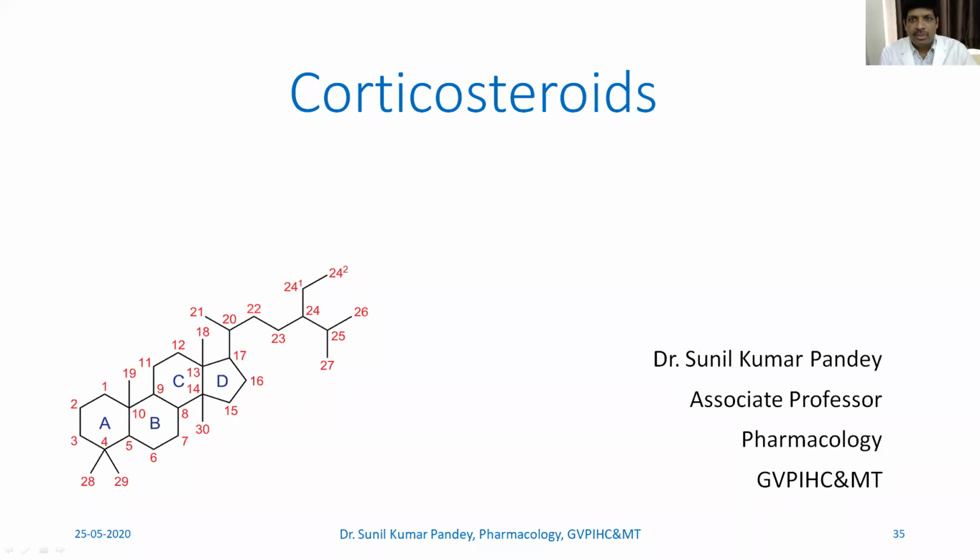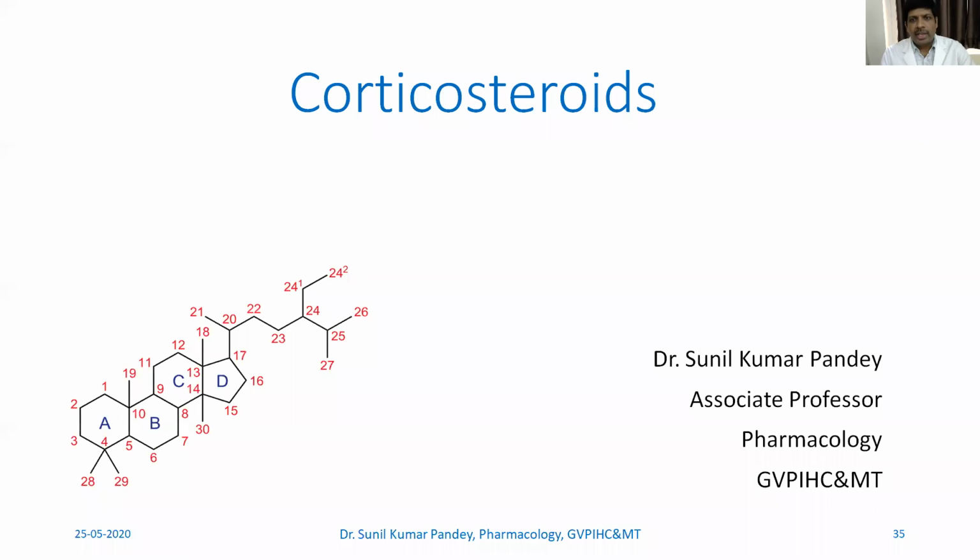Hello everyone. So this is a continuation class of the topic which I started in the previous class. In the last class, we saw about corticosteroids, yet another chapter from the hormone section. And then we saw why the name corticosteroid is given. It is because of the steroidal structure, which is cyclohexane and cyclopentane ring. And because it is released from the cortex part of the adrenal gland, it is known as corticosteroid.